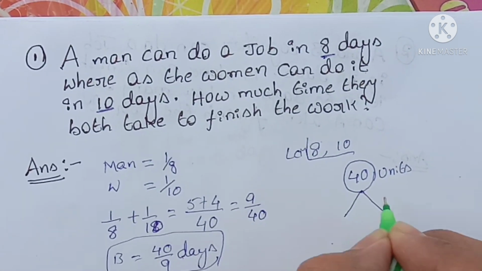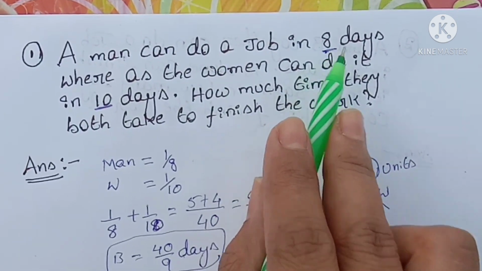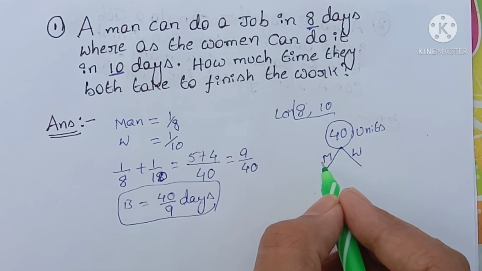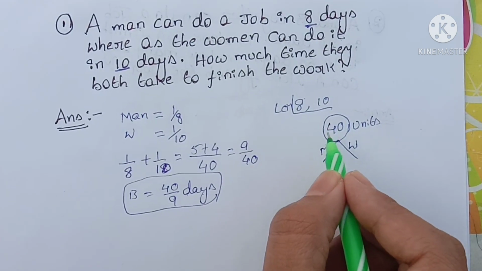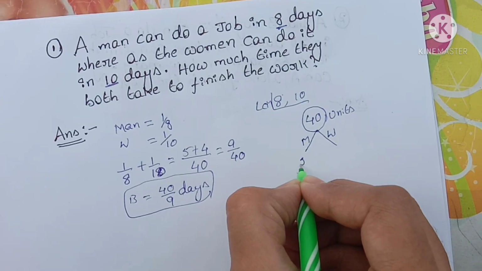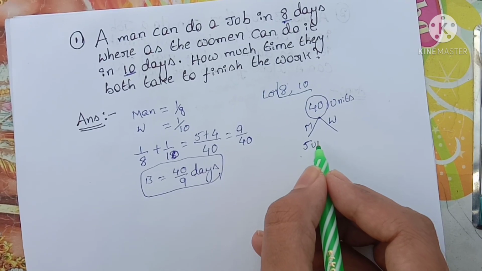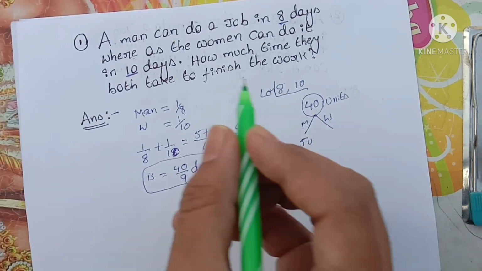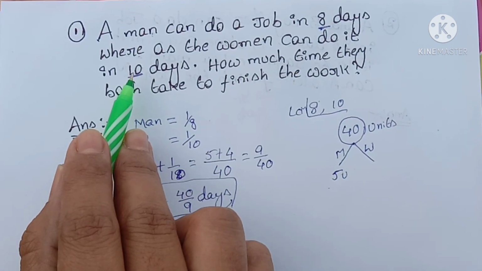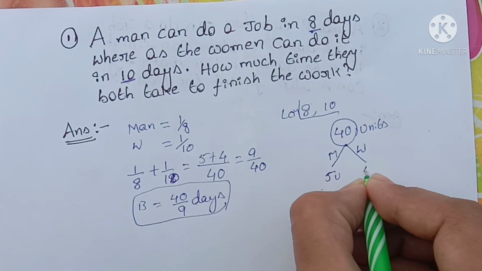Just draw like this. This is man, this is woman. A man can do it in 8 days. We want to calculate man's efficiency. We have to divide 40 by 8. That means 5. So, man's efficiency is 5 units. He can do 5 units of work in one day. A woman can do the work in 10 days. So, we have to calculate woman's efficiency. How do we calculate? 40 by 10. That means 4 units.